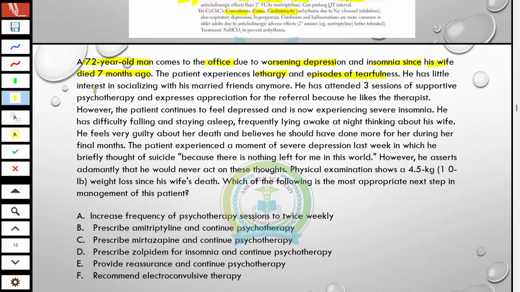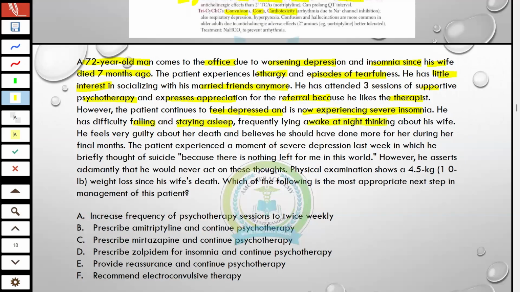He has little interest in socializing with his married friends anymore. He has attended 3 sessions of supportive psychotherapy and expresses appreciation for the referral because he liked the therapist. However, the patient continues to feel depressed and now experiences severe insomnia.